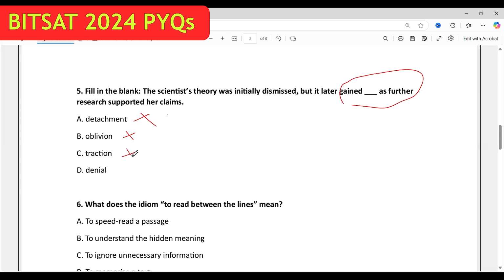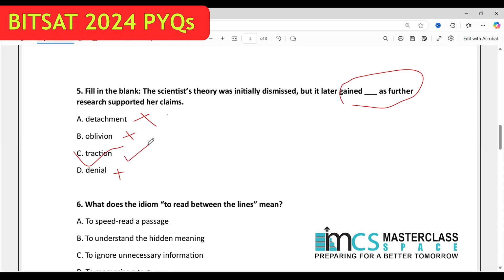Traction is a part of attraction. And denial, you know that it's no. Traction means catching attention. Detach means separate, oblivion means not that much popular, denial means no, and therefore C is the answer.